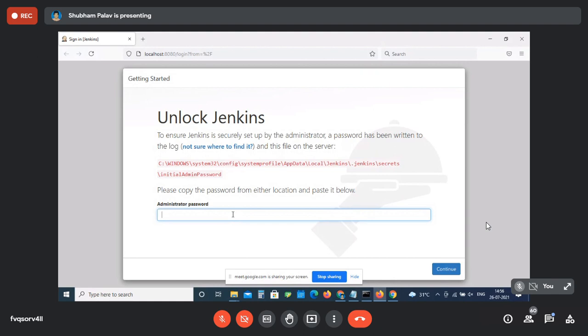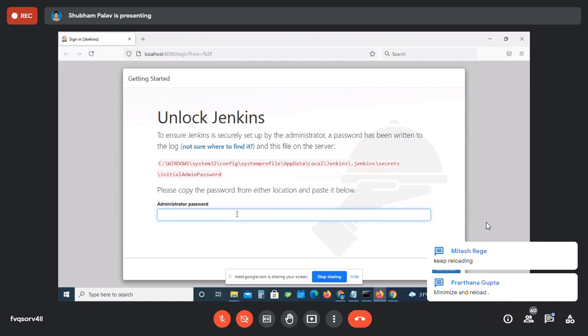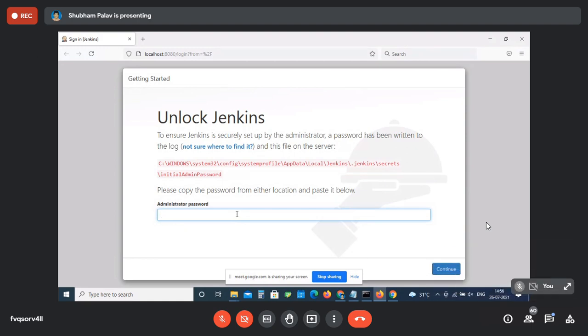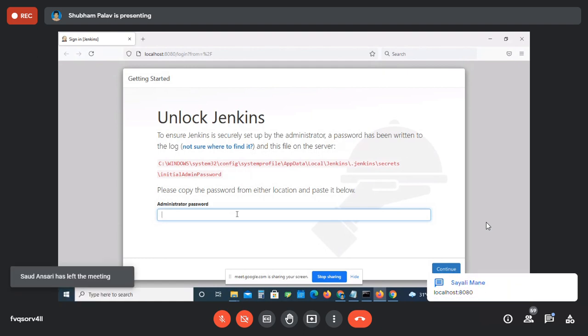No, ma'am. Can you try reloading? Yes, ma'am. Ma'am, our default browser must be Chrome, that's why it is not showing. Okay, so do one thing. Open Microsoft Edge, and here simply type localhost colon 8080 like this.